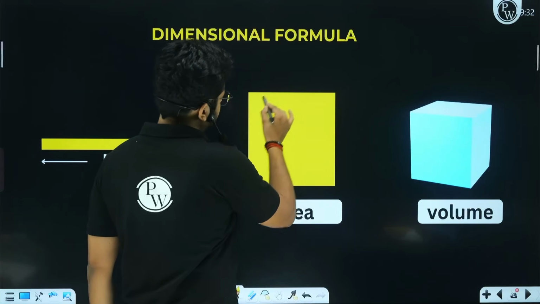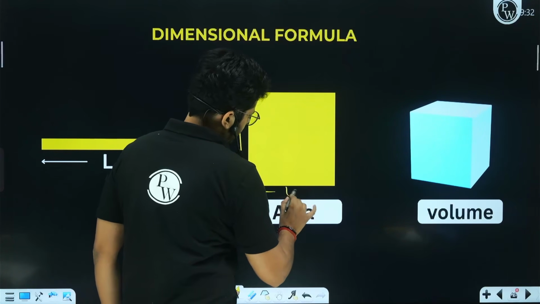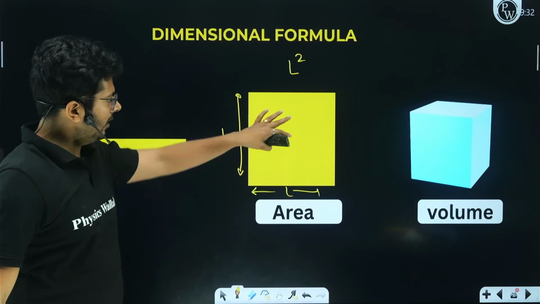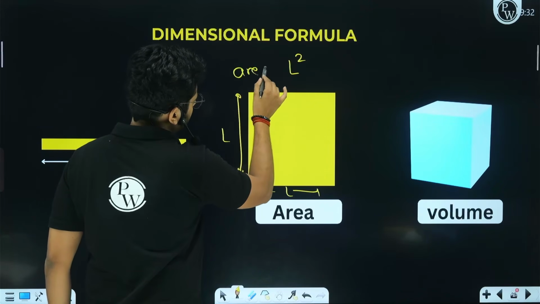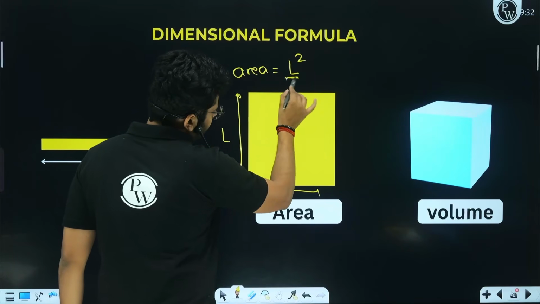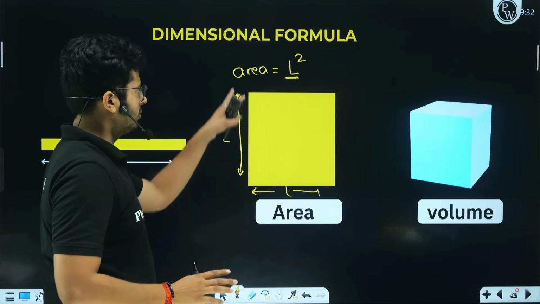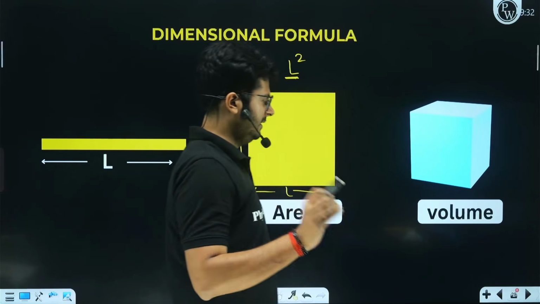So area is, let's say this is L, and this is, let's say, a square. So for this one, it is going to be L square, right? What will be the dimension of this thing? Area is L square, right? This is a fundamental quantity. This fundamental quantity must be raised with this power so as to represent this. So the dimension of this thing is going to be 2, right? For the length, right?